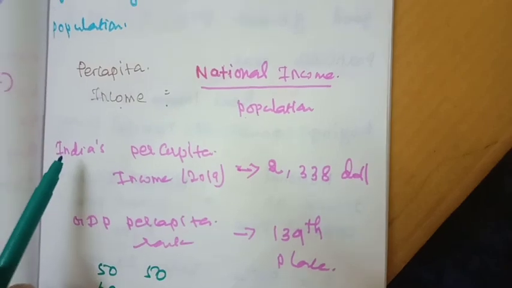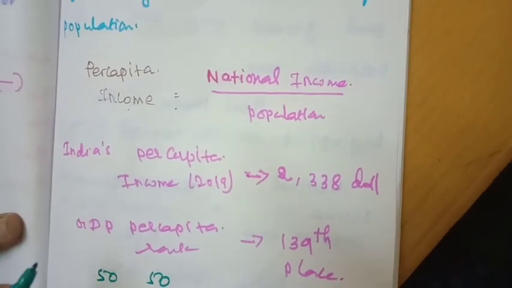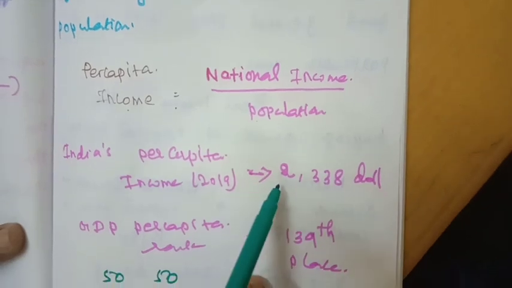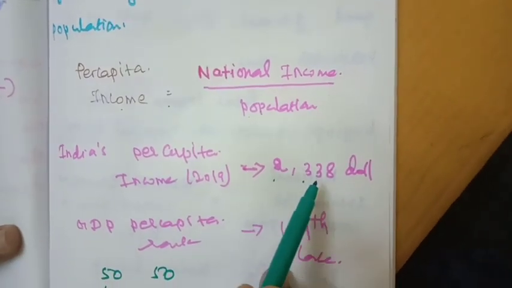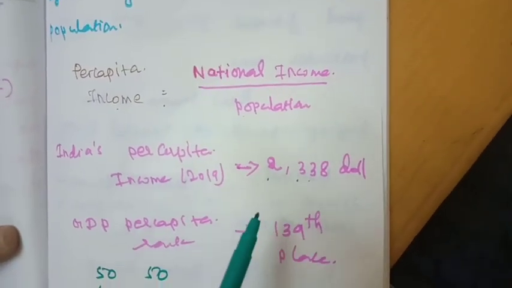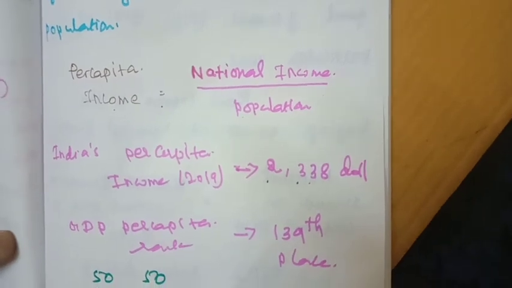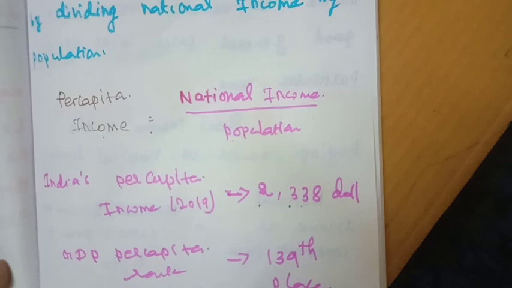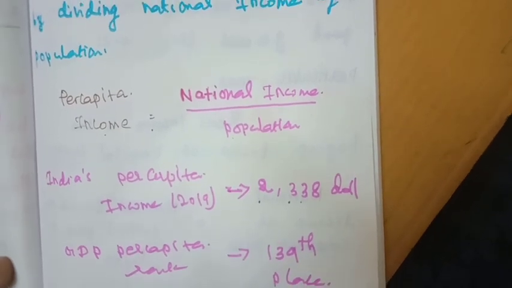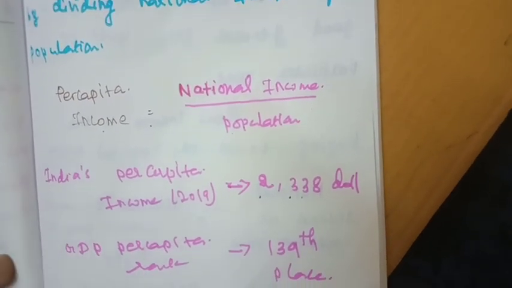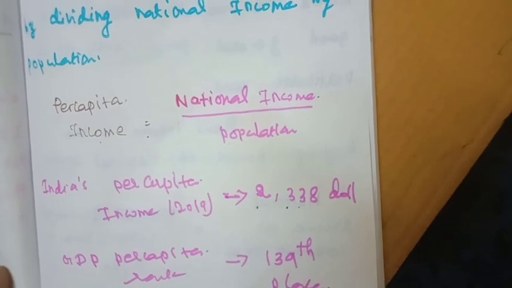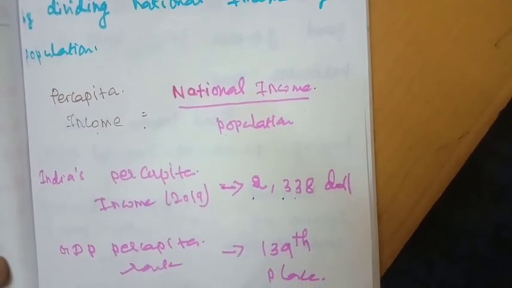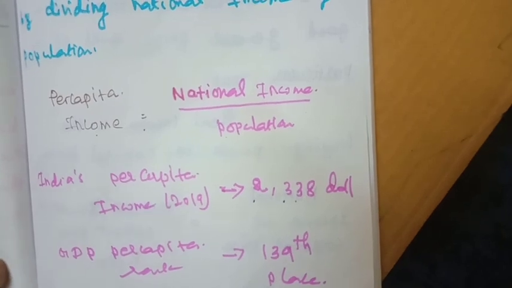Now we move to India's per capita income in 2019, which is $2,338 US. Always, the national income of a country is measured in US dollars, except Singapore and the Euro countries. Singapore calculates its national income in Singapore dollars.